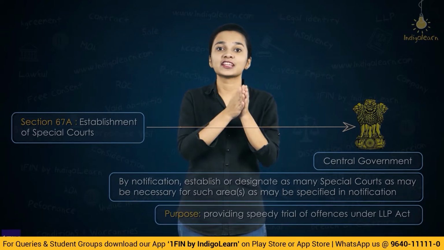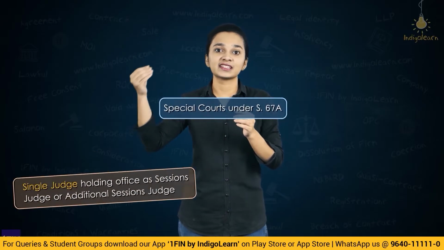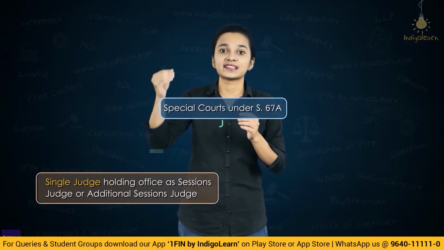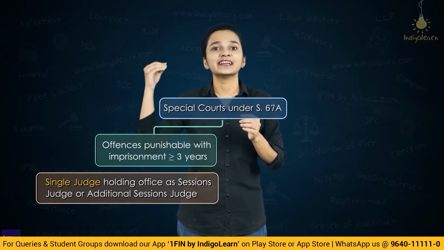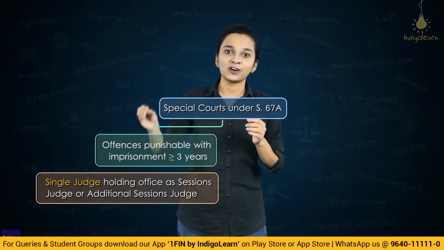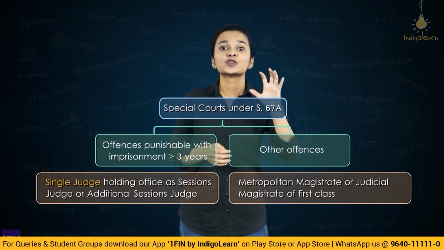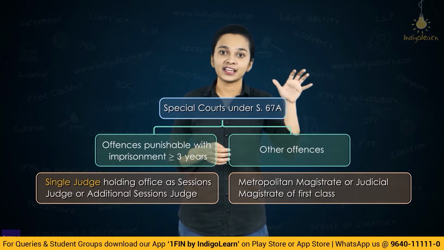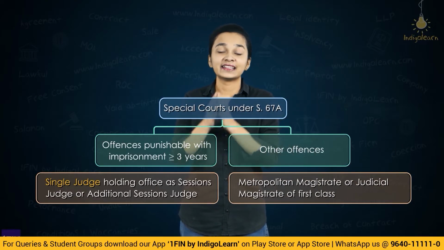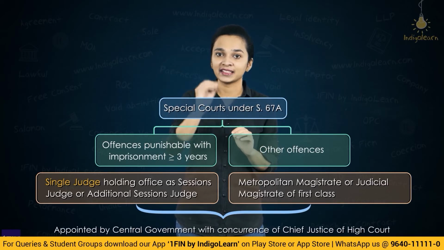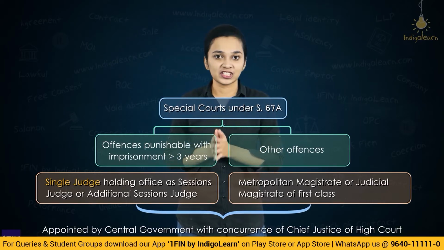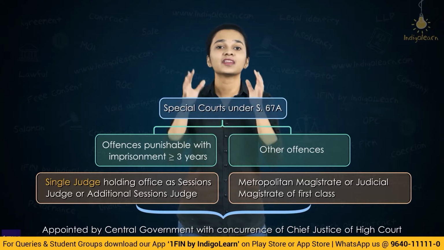The special courts shall consist of a single judge who is either a sessions judge or an additional sessions judge, where the imprisonment is for a term of 3 years or more, and a metropolitan magistrate or a judicial magistrate in case of any other offence. And this appointment shall be done by the central government in concurrence with the Chief Justice of High Court.